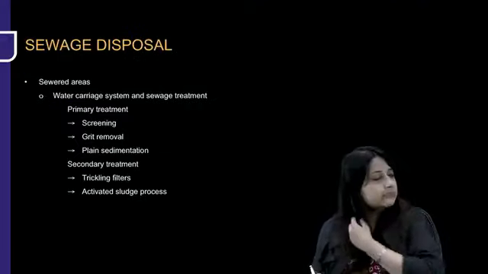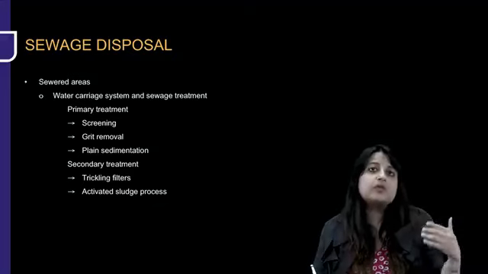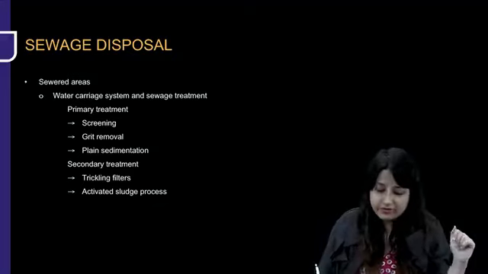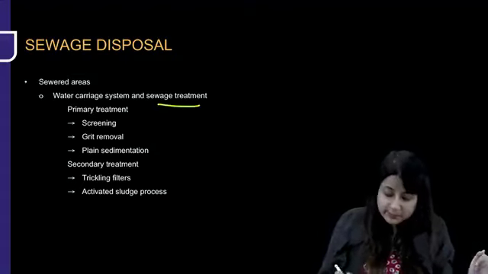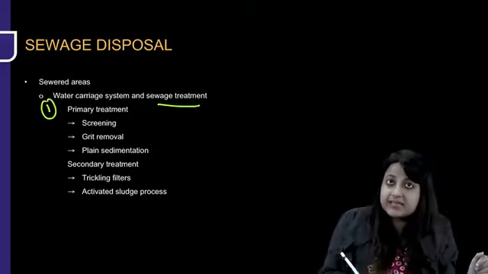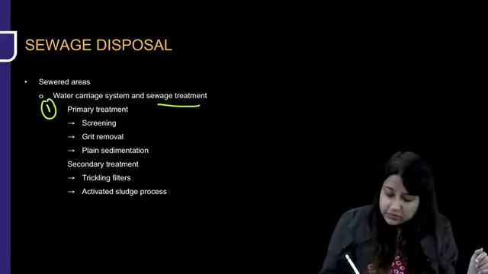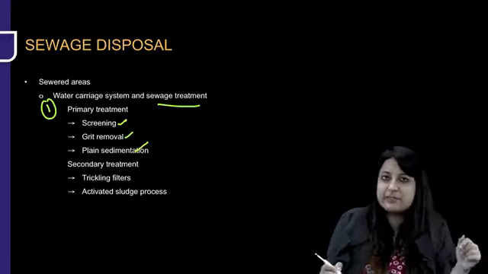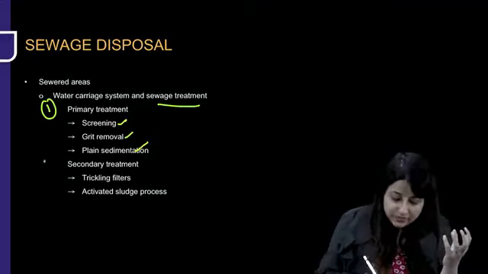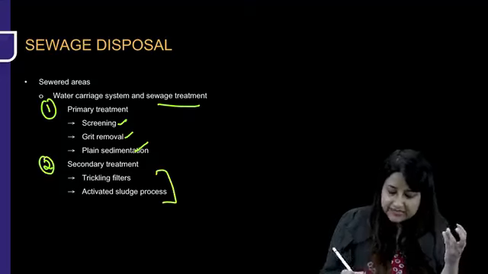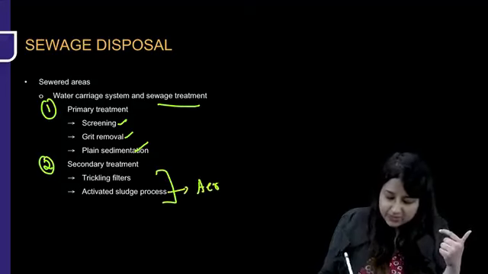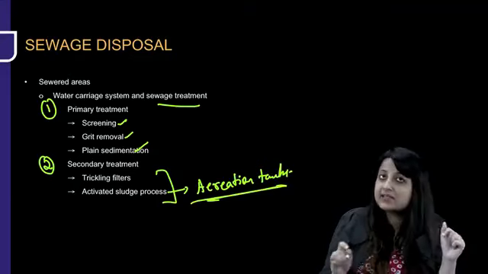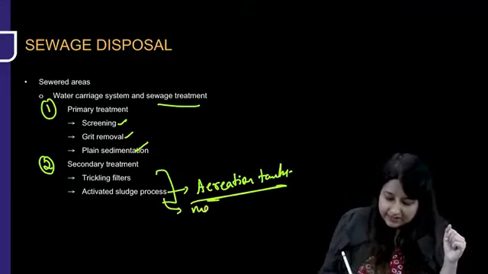Now, just like solid waste disposal, of course, we need to know how to dispose of sewage. Okay. So, wherever you have sewered areas where we have sewage treatment plants, you have to know these names, guys. There is a technique of primary treatment which involves screening, grit removal, plain sedimentation. The bigger particles are removed. Then in secondary treatment, we have two things: trickling filter and activated sludge process. Now remember, activated sludge process is achieved through something known as aeration tanks. This will be present as a buzzword in your questions. And this is more preferred.